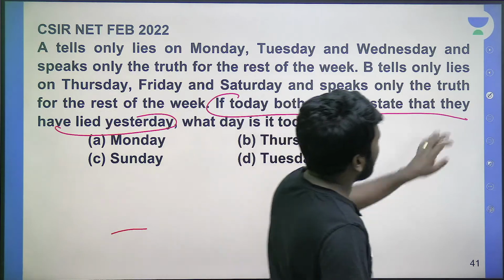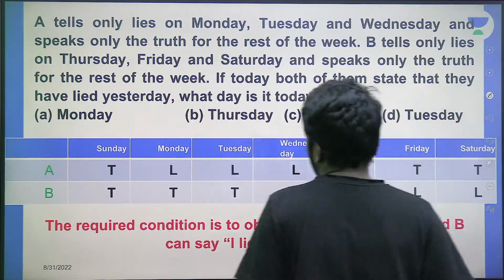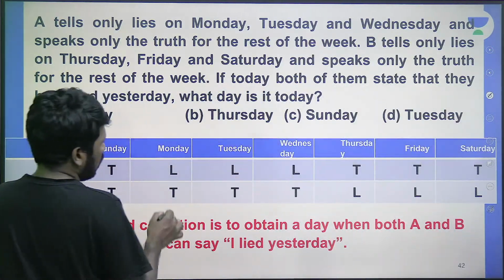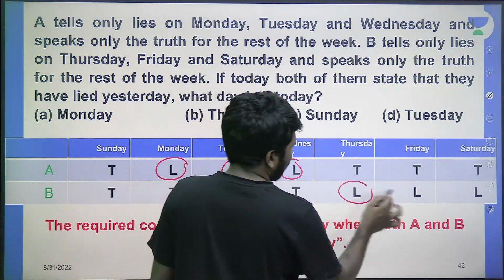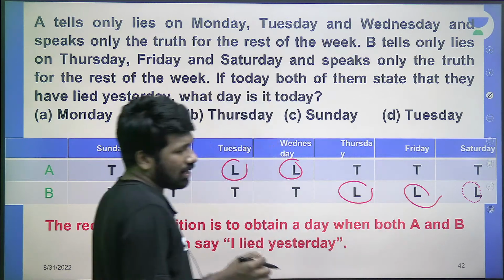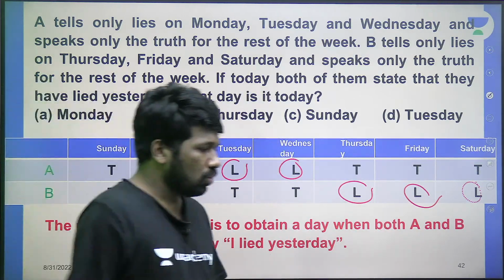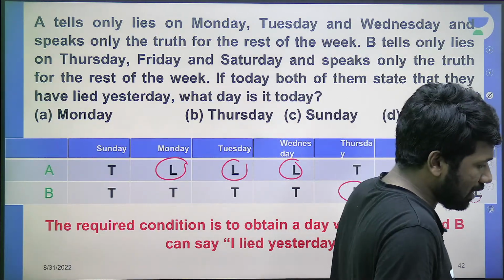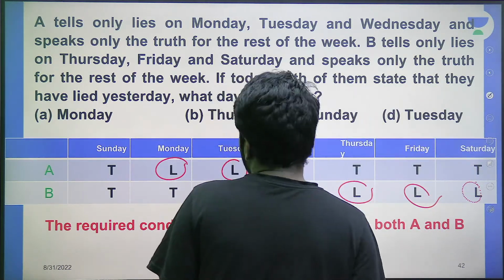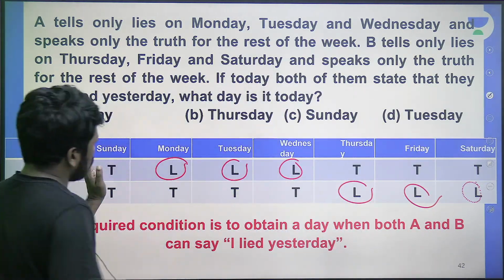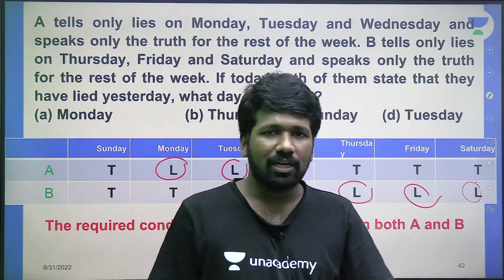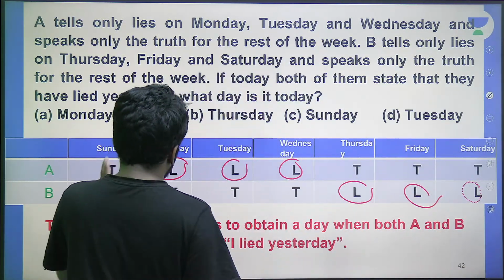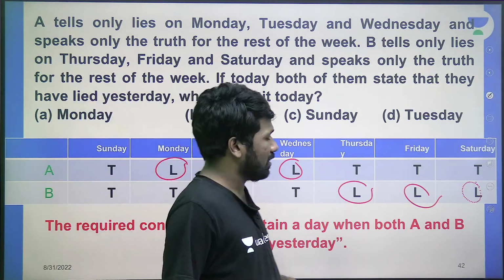So I will tabulate that hypothesis for clearer understanding. A lies only on Monday, Tuesday, Wednesday. B lies only on Thursday, Friday, Saturday, which means all other days they tell truth, right? All other days except the days mentioned for them, they tell truth. That means A tells truth on Sunday, Thursday, Friday and Saturday. Are you all understanding that? And B tells truth on Sunday, Monday, Tuesday and Wednesday.